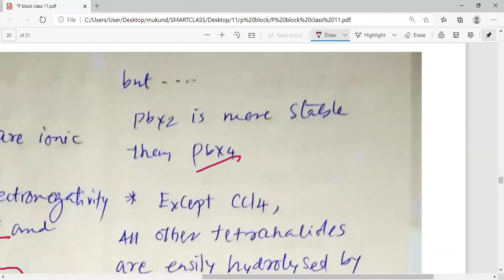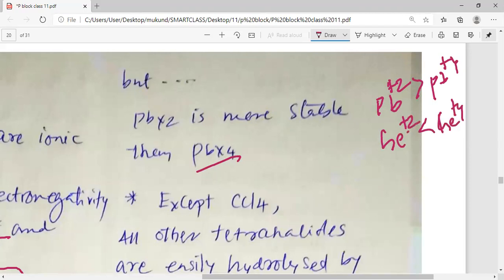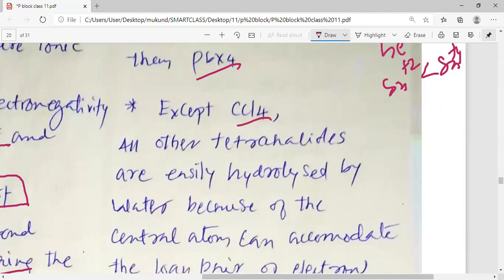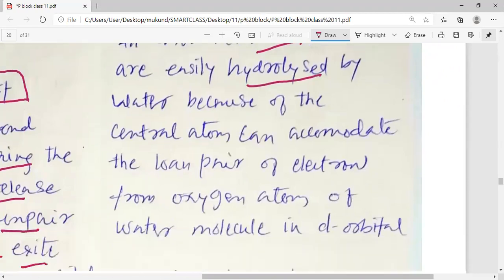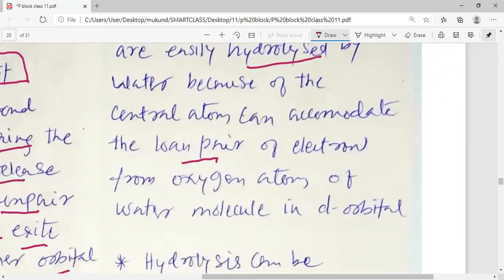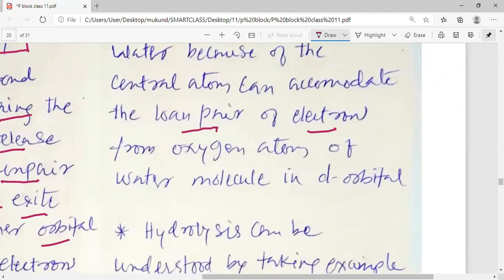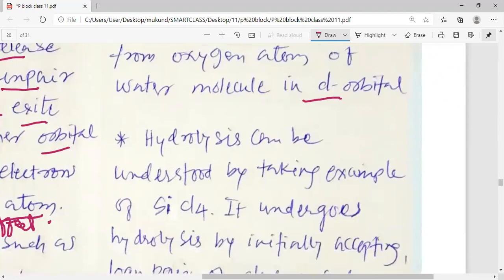So in Pb, the last element, we are well aware that Pb plus 2 is more stable than Pb plus 4. But in case of germanium, Ge plus 2 is less stable than Ge plus 4, and for tin, Sn plus 2 is less stable than Sn plus 4. Except CCl4, all the other tetrahalides are easily hydrolyzed by water because the central atom can accommodate the lone pair of electrons from the oxygen atom of the water molecule in the d orbital.